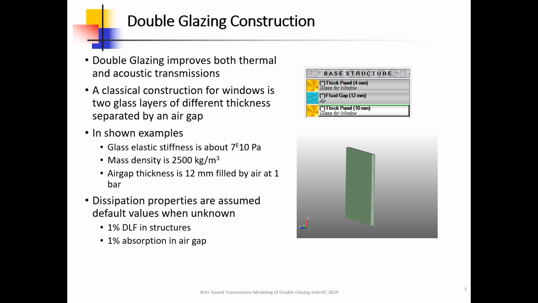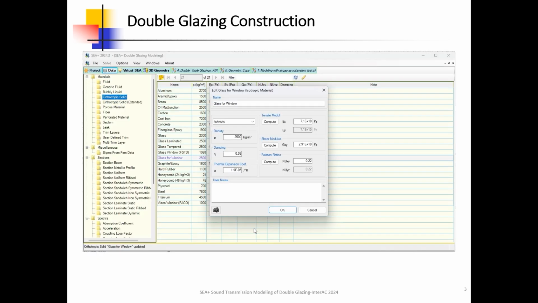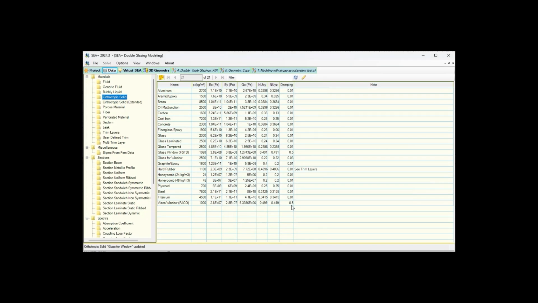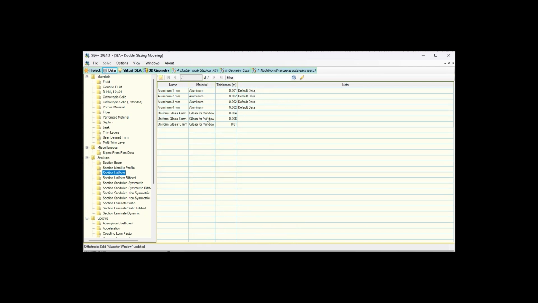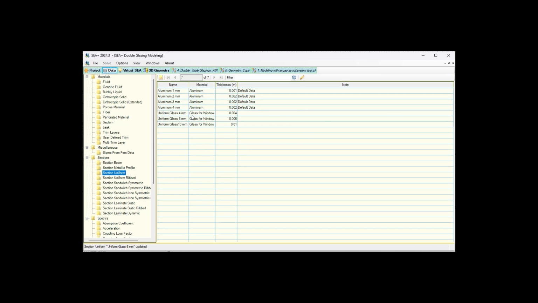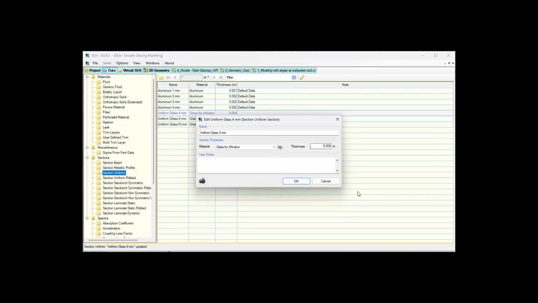A classical construction for windows is two glass layers of different thickness separated by an air gap. Shown examples share the following physical parameters. Glass elastic stiffness is about 71 gigapascal. Mass density is 2,500 kg per cubic meter. Air gap thickness is 12 mm, filled by air at 1 bar. Dissipation properties are assumed default values when unknown: 1% DLF in structures, 1% absorption in air gap.